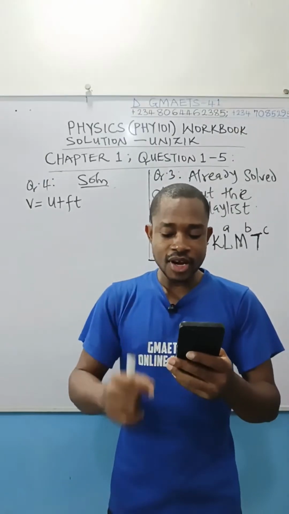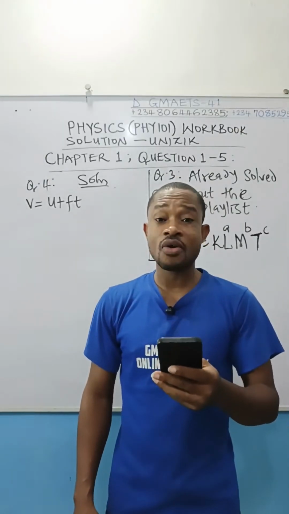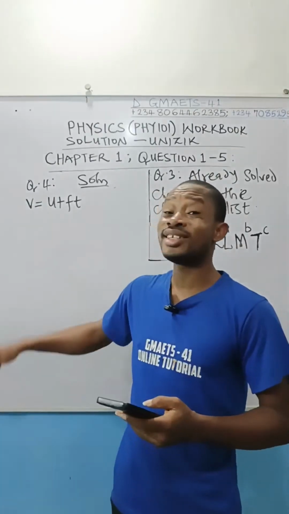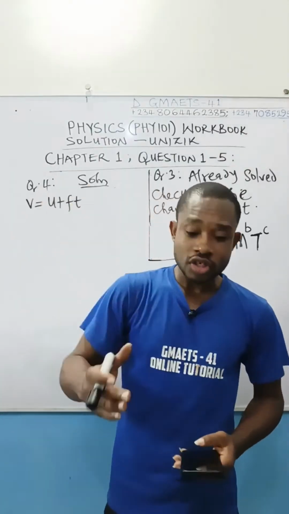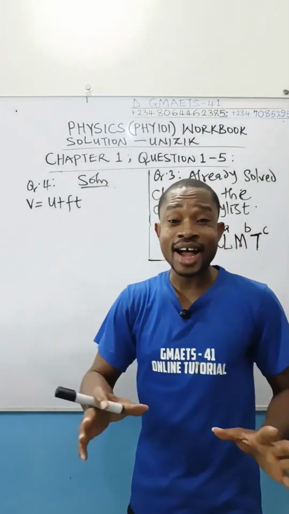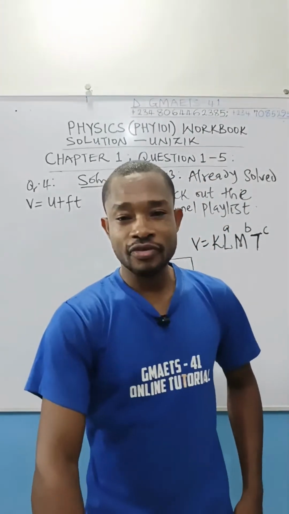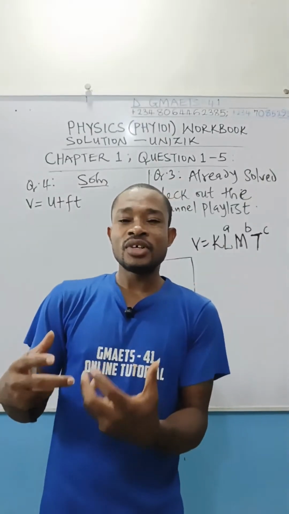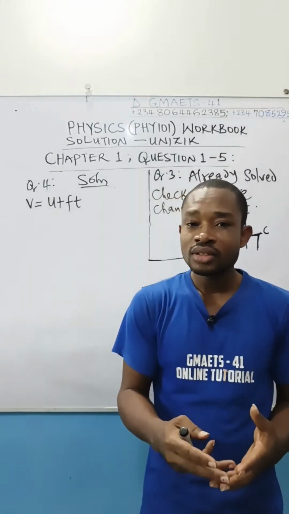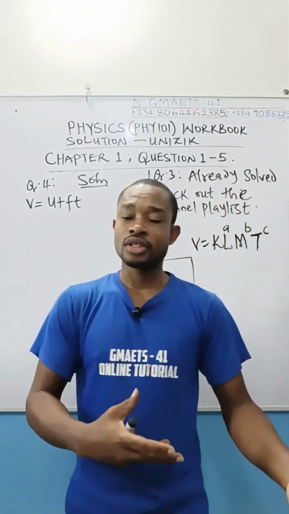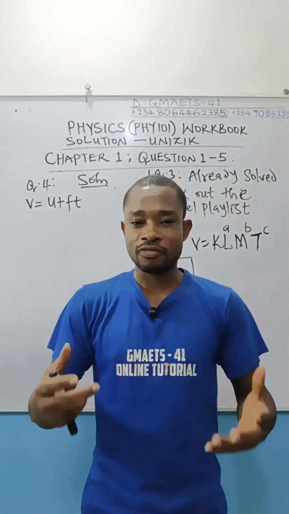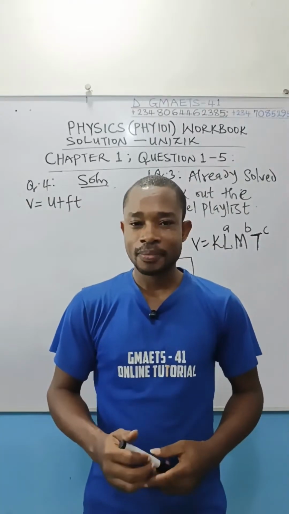Verify using dimensions if the equation is correct or not. Justify your answer. So you are meant to verify whether this equation is correct or not. After that, justify your answer. Of course, in justifying your answer, you give a reason why the answer you stated is correct or not. Why you think that what you obtained in your verification, in your proof, is correct or not. So let us solve this question.